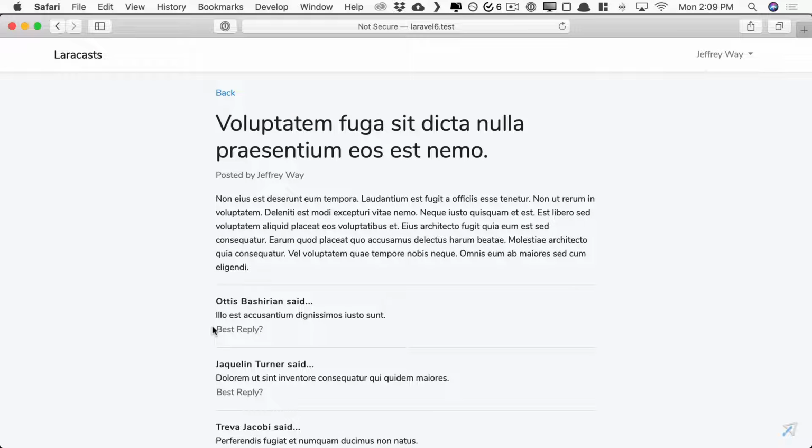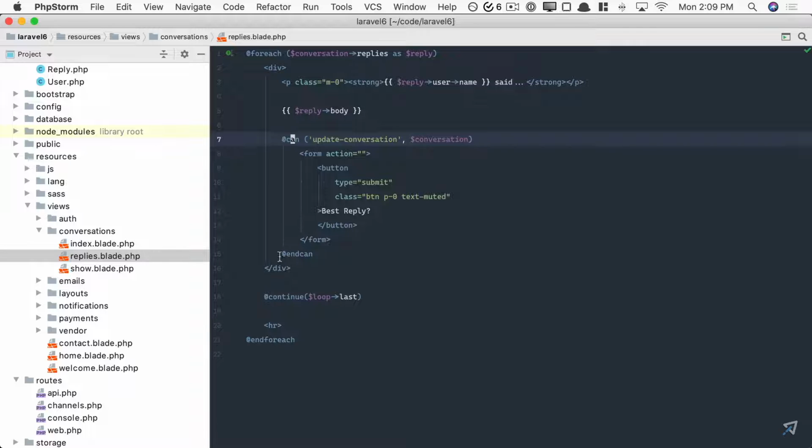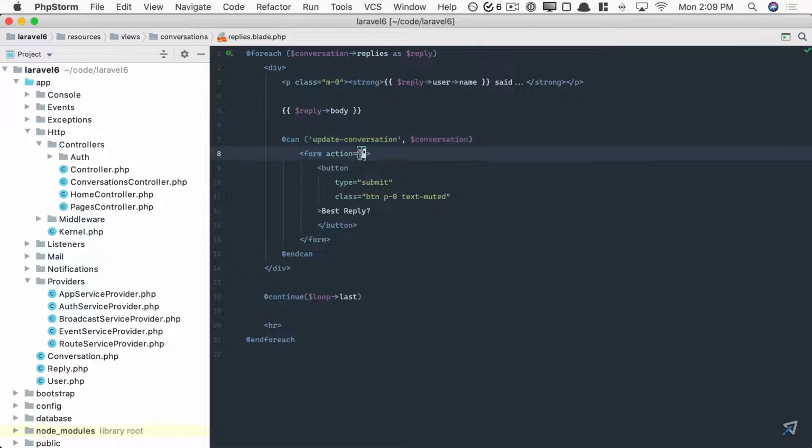So yes, we can toggle the display of the button, but that's not stopping anyone from manually submitting a post request to try to mark this themselves, and we can't allow that. So let's set this up. If you submit the form, maybe it'll go to best replies slash and then the ID of the reply. This will be reply ID. Again, this URI can be anything. It could be conversations slash the ID of the conversation slash best.